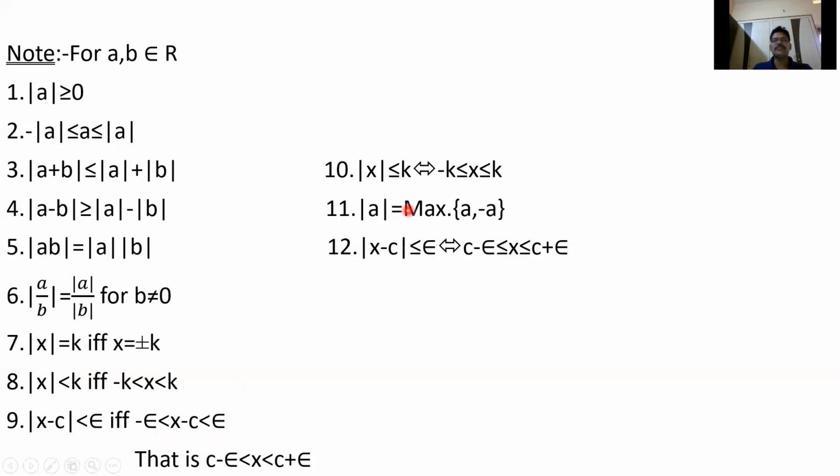If x is positive, mod x can be written as x, so x less than or equal to k. If x is negative, mod x is minus x, so minus k less than or equal to x less than or equal to k.